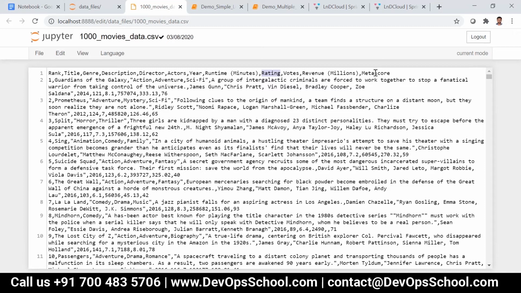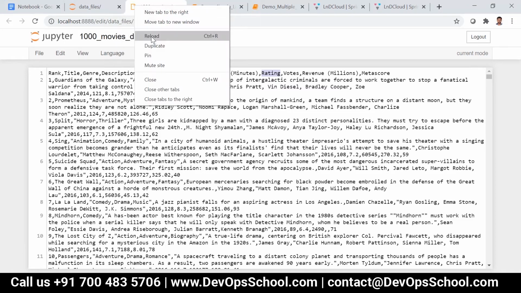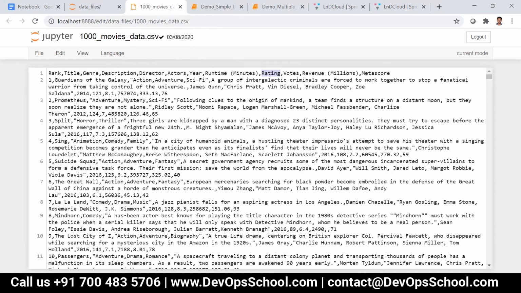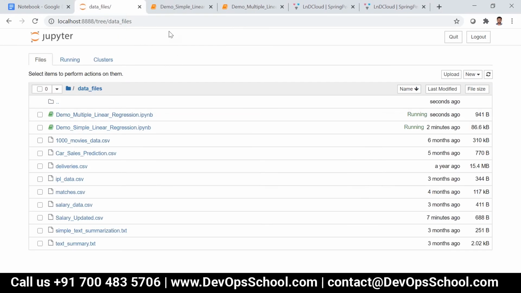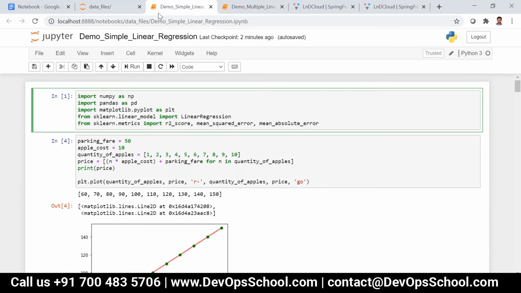Okay, so now what we are going to do is we are going to predict the rating based on several features. That several features is x features. Okay, we will be using a single feature, we might be using multiple features like that. So that is dynamic. Let's take it like that. That's a dynamic one. Okay, so now let me just load this particular file.